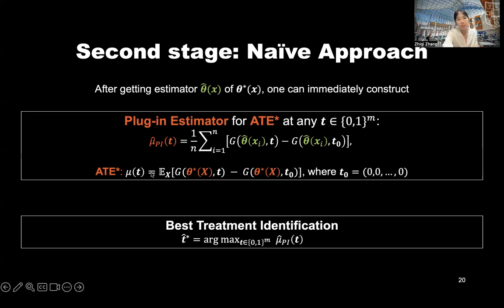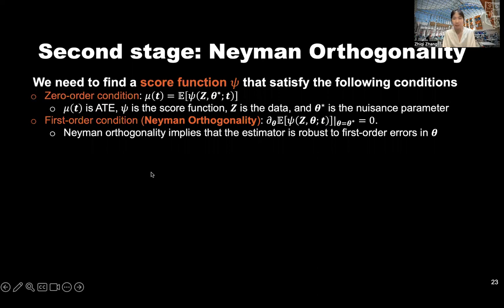So to solve these problems, we turn to a Neyman orthogonal score function. What does this mean? It means that we need to find a score function psi that satisfies the following conditions. The first is this zero order condition, which is the common condition for most score functions.